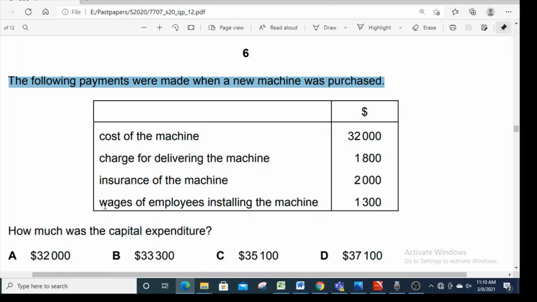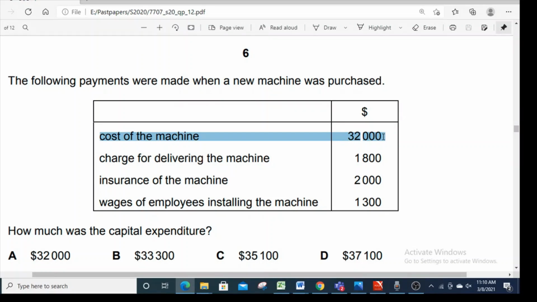Here we are given four types of costs and we must find how much was the capital expenditure. Look at the first one. Cost of the machine, 32,000. Cost of the machine is part of capital expenditure, so 32,000 will be included. Charge for delivering the machine. Carriage cost on non-current asset is also part of capital expenditure, so 1,800 will be added to 32,000. Insurance of the machine. Remember, insurance is your revenue expenditure. So this 2,000 should not be considered.